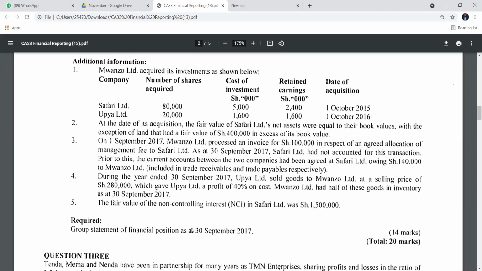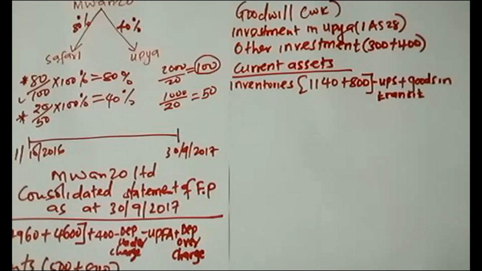Mwanzo sold goods to Safari. These goods were on credit, but as at 30 September 2017, Safari has not received the goods. They were received some 2 days after the end of the financial year. So by the end of the financial year, they were in transit, which is okay. They have to be received by the relevant recipient entity. So once they are received, we have to add back to the inventories. We have to increase our inventory account.